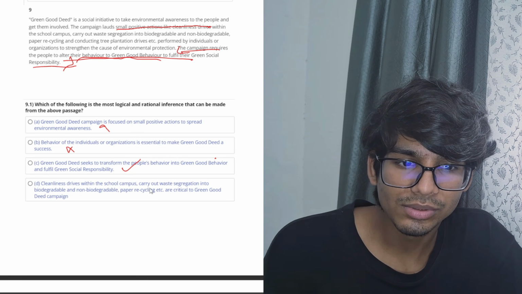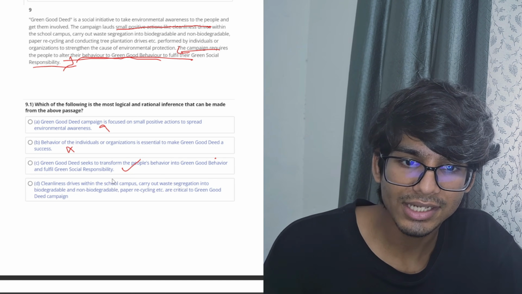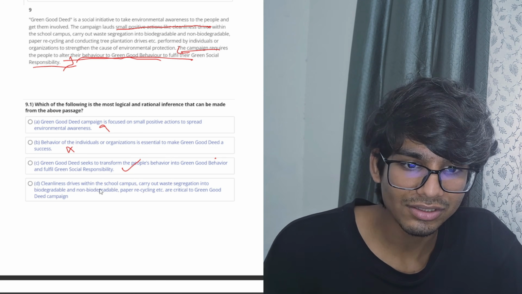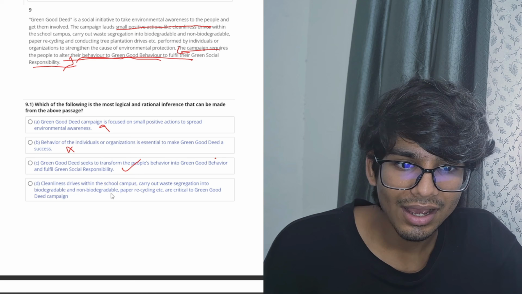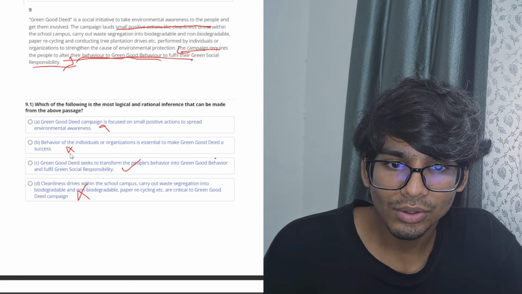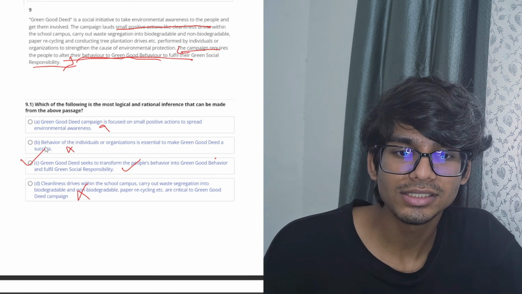Cleanliness drives within the school campus carry out waste segregation into biodegradable. Yeah, it's given there, so it's a fact. It's not an inference that can be drawn. So B could have been an answer, but if you have a better option, then it's C.